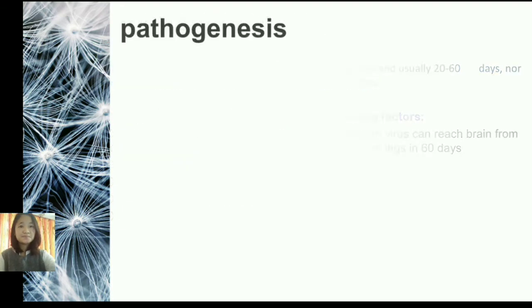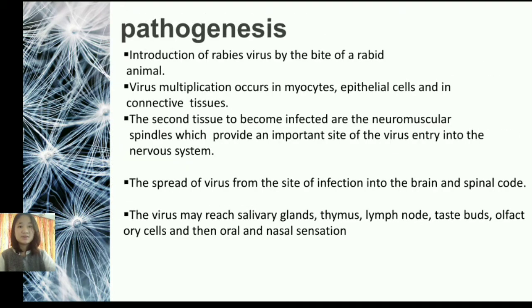Now the pathogenesis. It starts with the introduction of the virus into our body or any host animal through a bite of the rabid animal, or through the vampire bat, or through the consumption of contaminated meat. This virus multiplies in monocytes, epithelial cells, and connective tissue, and this secondary tissue becomes severely infected.